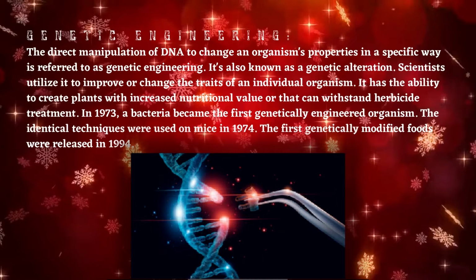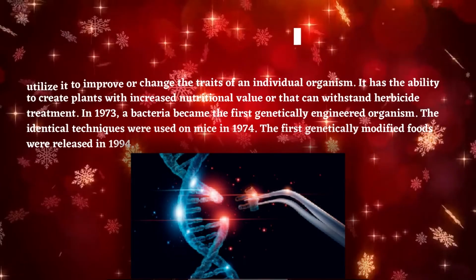In 1973, a bacteria became the first genetically engineered organism. The identical techniques were used on mice in 1974. The first genetically modified foods were released in 1994.